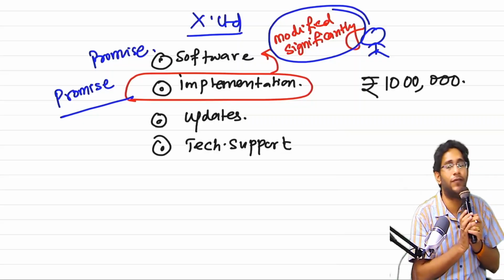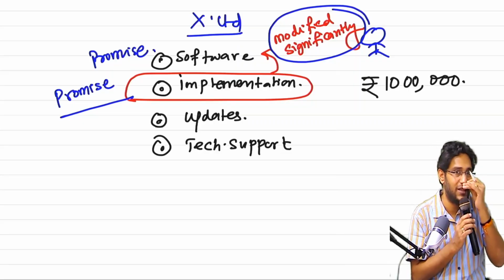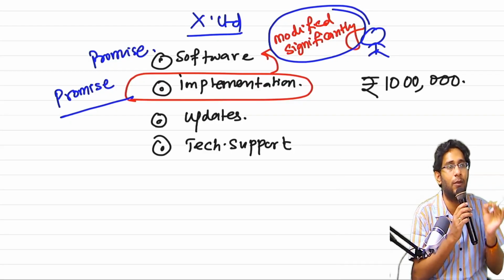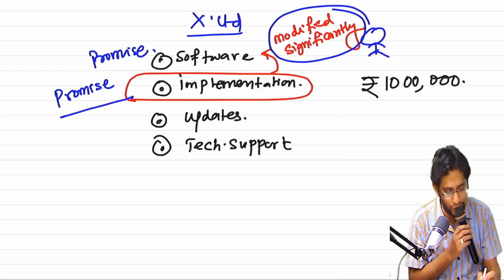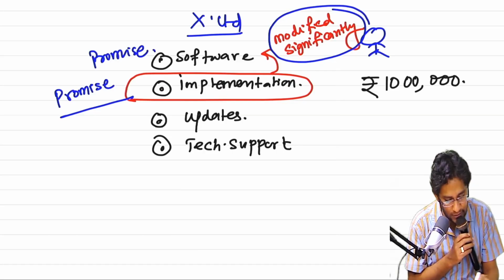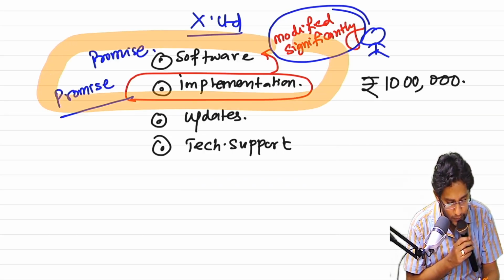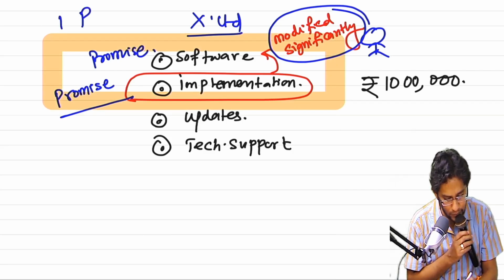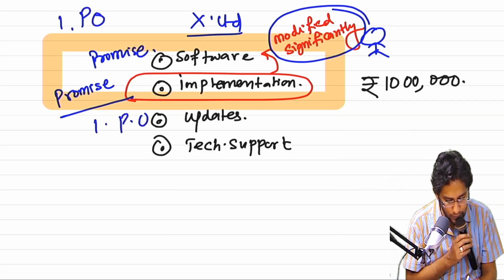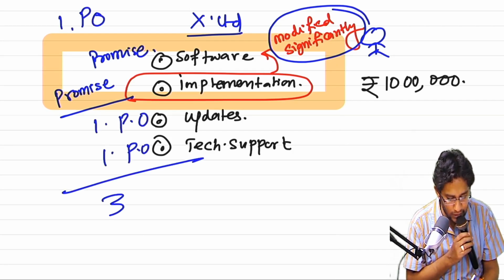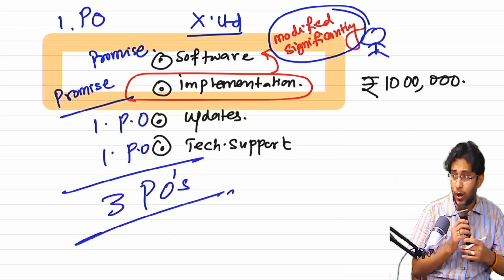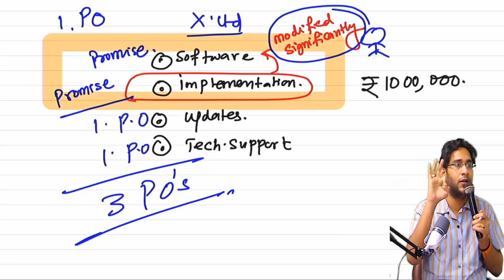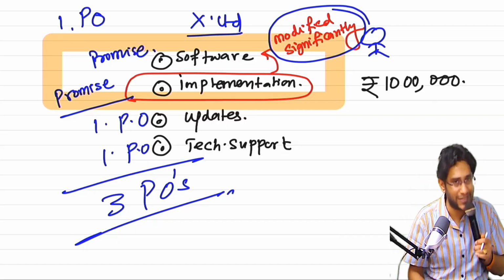When one promise is modifying or customizing another promise, the separate identifiability test fails, which means these two put together are treated as one PO. This is one PO, this is one PO, this is one PO. In total there are 3 POs. How many promises are there? 4 promises. But how many POs? 3 POs. So the first exception you have already seen.